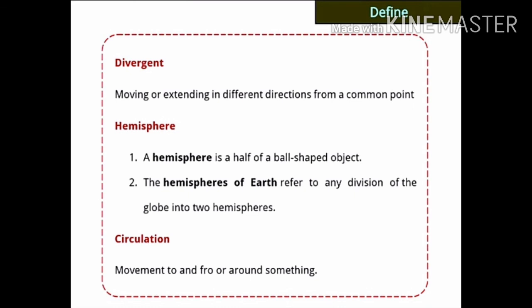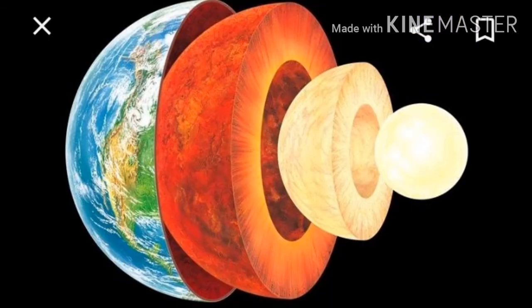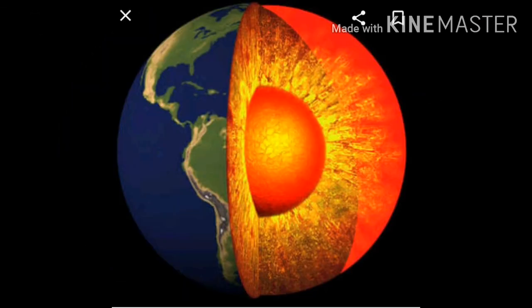See now, two definitions I have given you of hemisphere here. First one, a hemisphere is a half of a ball shaped object. It means half of a circle. Second one, the hemispheres of earth refer to any division of the globe into two hemispheres.